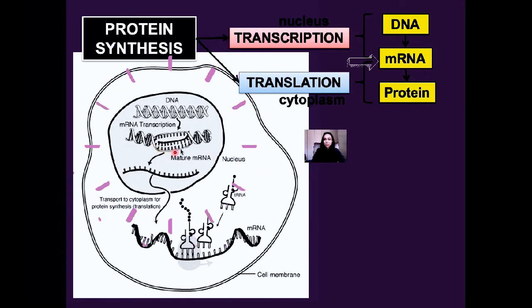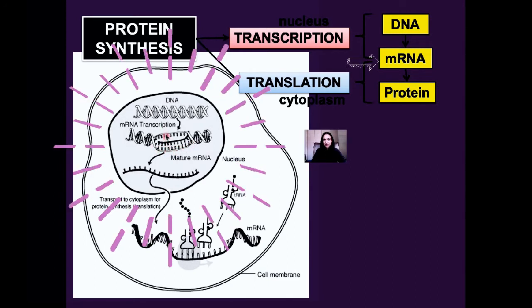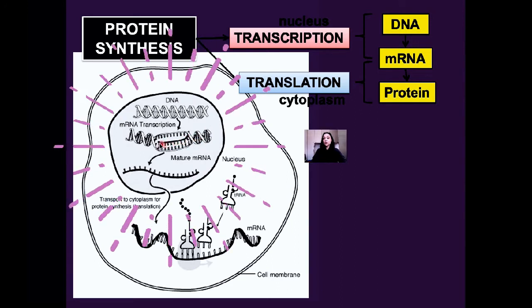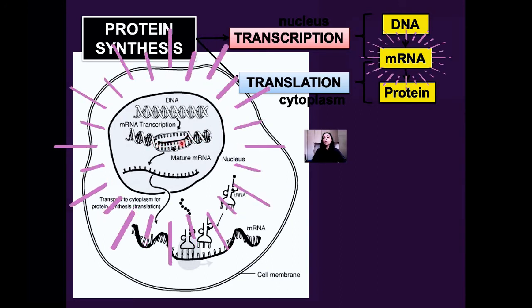Now, can you see the 2 strands separated? One of the strands is going to act as a template onto which a whole new strand is going to be built, forming a complementary strand. This complementary strand that's going to be formed is called our messenger RNA.